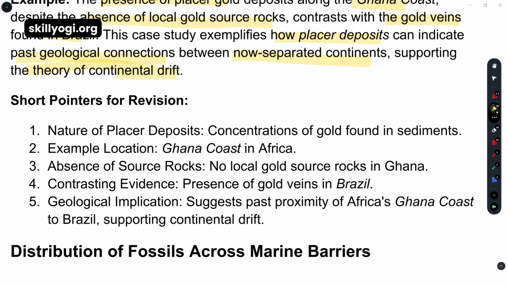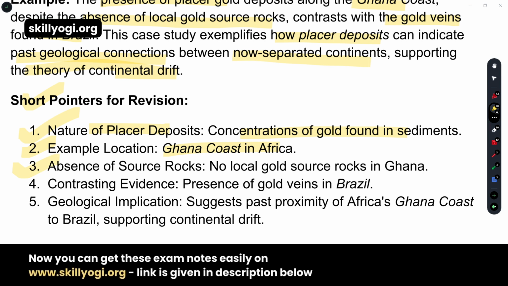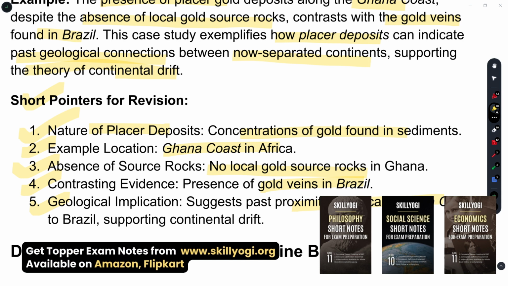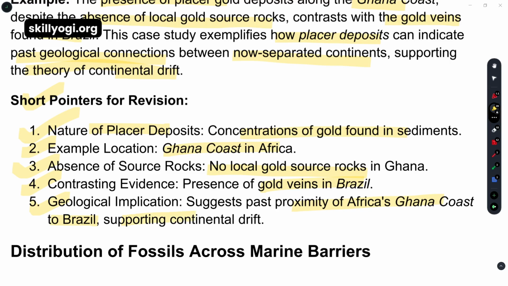What are the short pointers for this revision? The nature of the placer deposits. How is the nature of the placer deposits? Concentration of the gold found in the sedimentary rocks. Its location is the Ghana coast in Africa. Absence of the source rocks, that means we cannot have the source gold rock materials in the Ghana area. Contrasting evidence is the presence of gold veins that we can find in the Brazil area. And the geological implication is the proximity of Africa's Ghana coast to Brazil. That means those two places are nearby located, and it supports the continental drift.